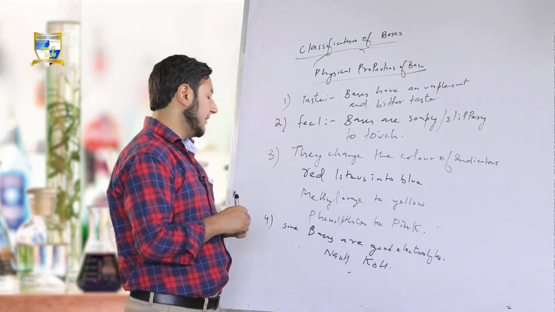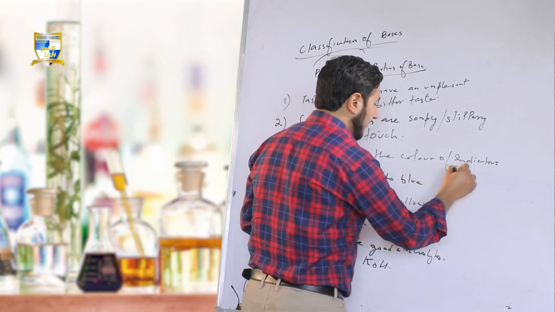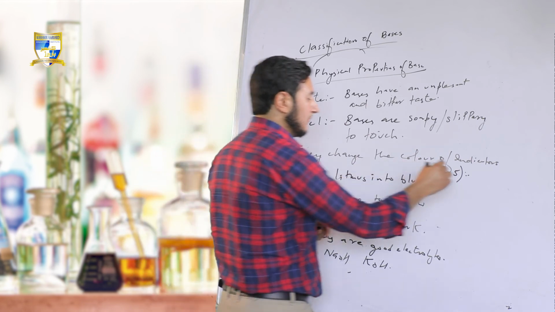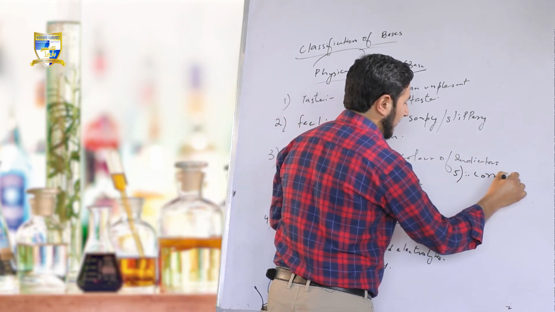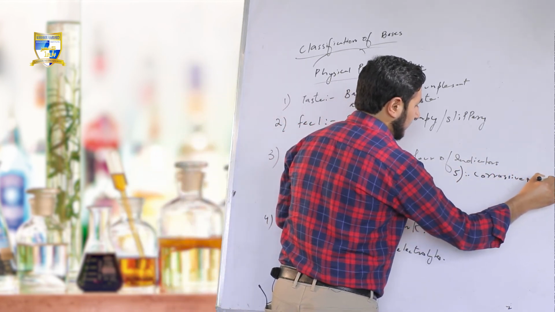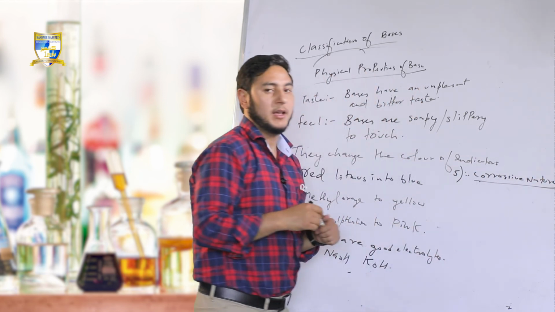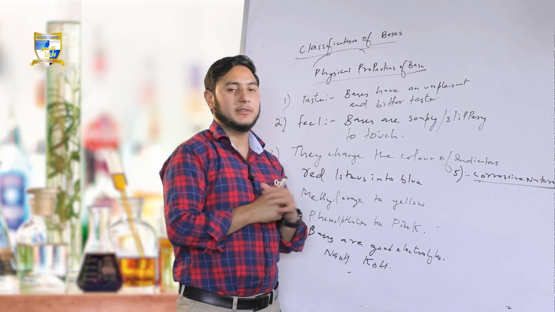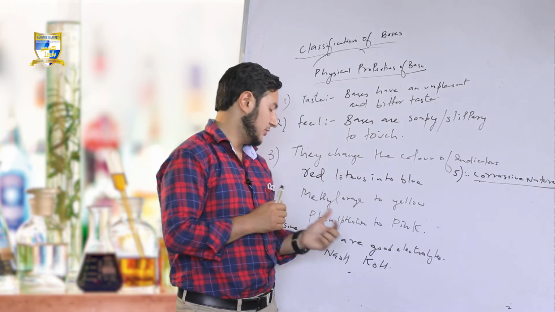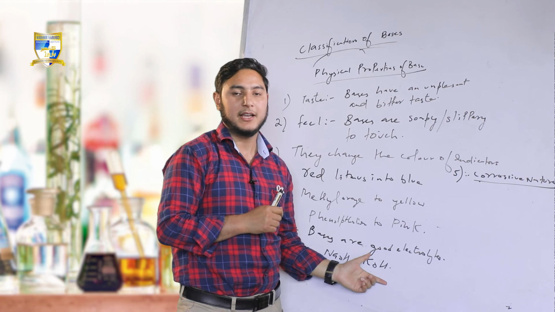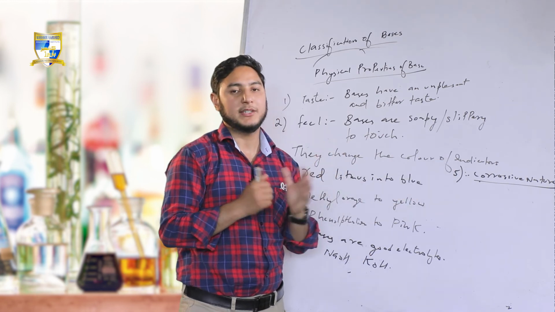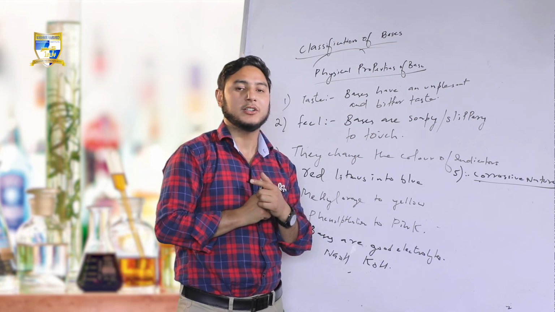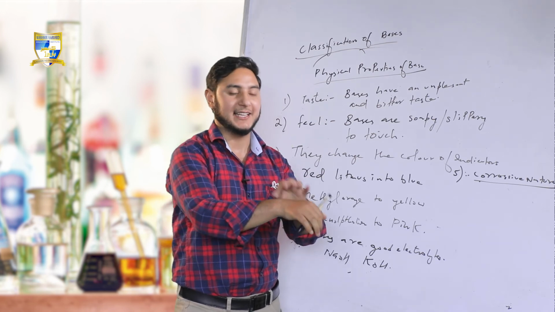Fine. Last point is their corrosive nature. Some bases are highly corrosive in nature, like strong bases, sodium hydroxide and potassium hydroxide. They cause blisters on organic tissues like skin.